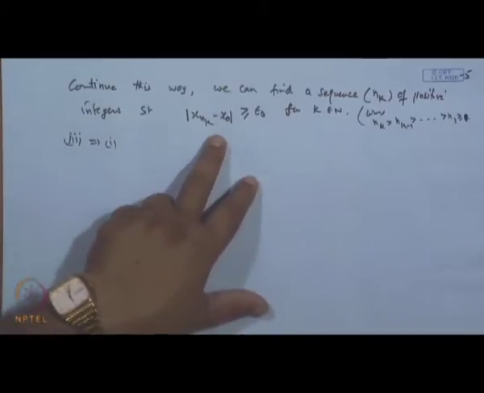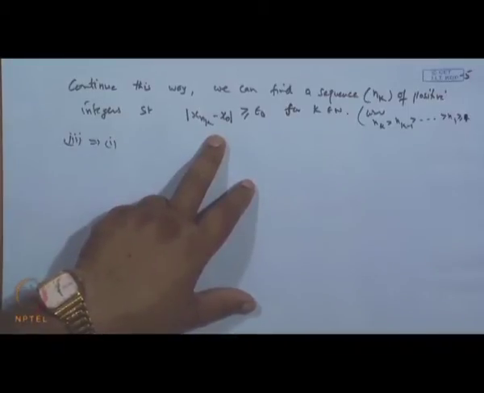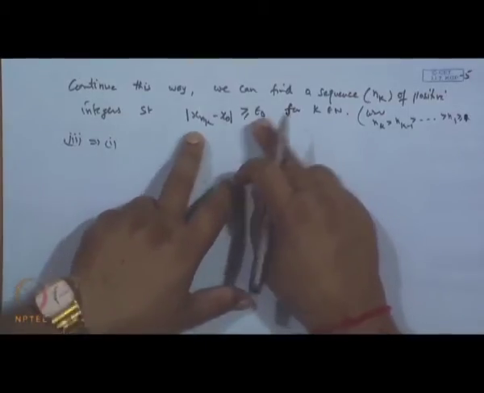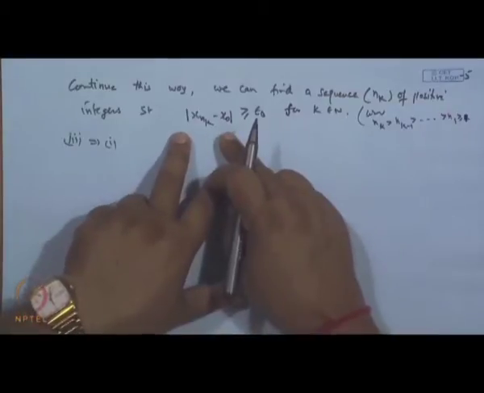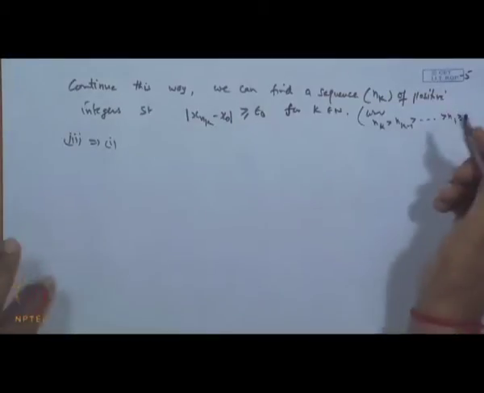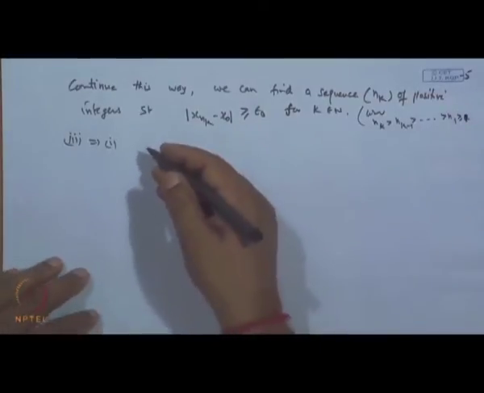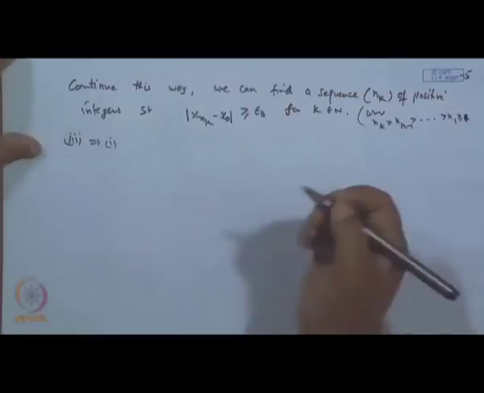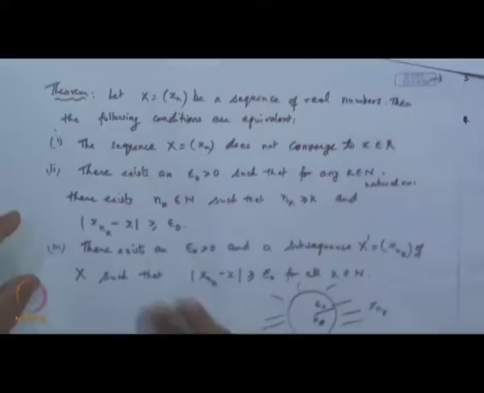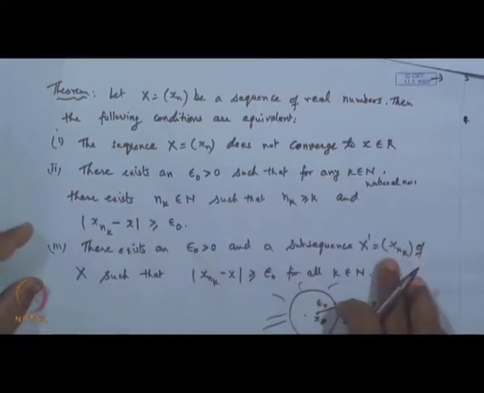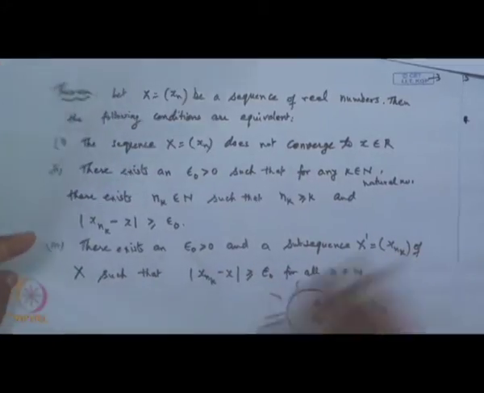Given this condition holds, that is, there exists an epsilon naught and a subsequence x dash n. This was the third condition: there exists an x naught and a subsequence x dash n such that this condition holds. So, here this is given. We want to show that x n does not converge.